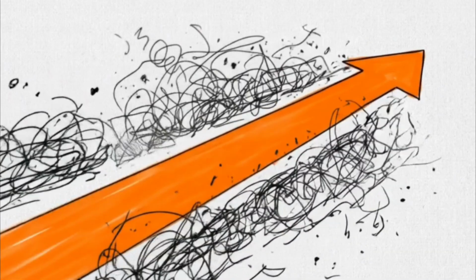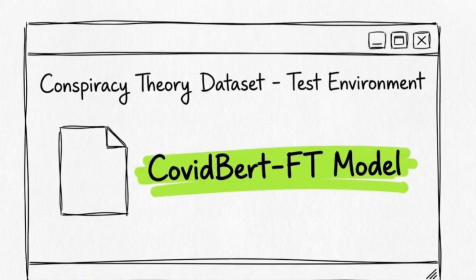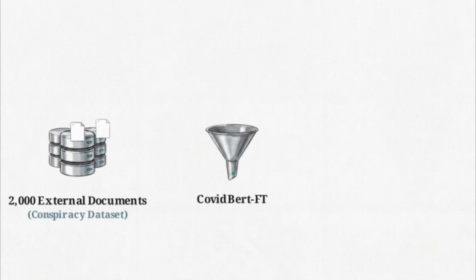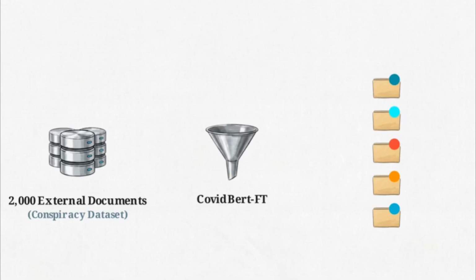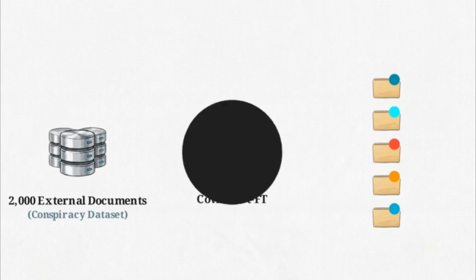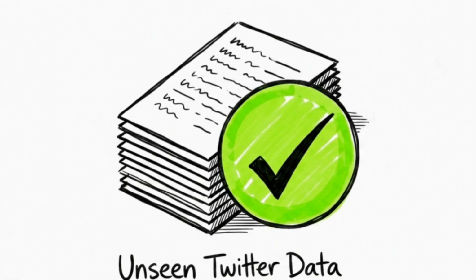To ensure the success of COVID-BERT-FT wasn't just a result of overfitting to the training data, researchers conducted an out-of-distribution test. The model was tasked with identifying tropes in an entirely separate dataset of 2,000 tweets related to conspiracy theories. When evaluating high-confidence labels in this unseen data, the model achieved a binary F1 score of 0.943. This result suggests that fine-tuned trope detection models maintain high accuracy even when applied to data outside their original training distribution.